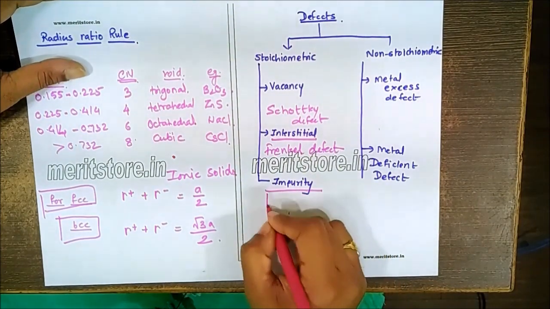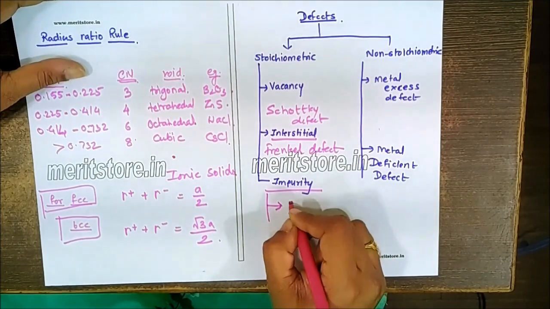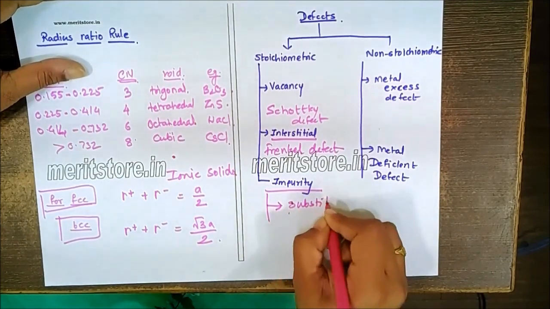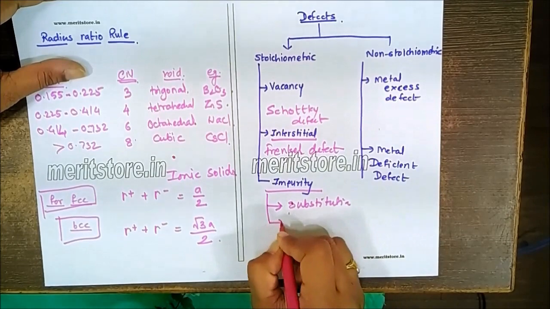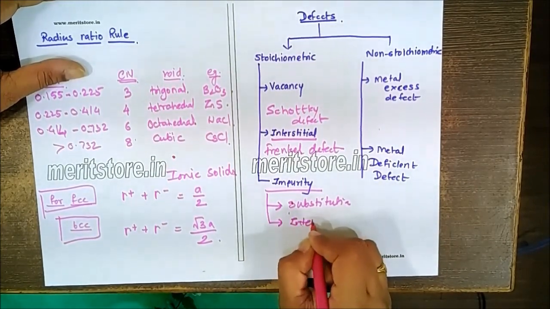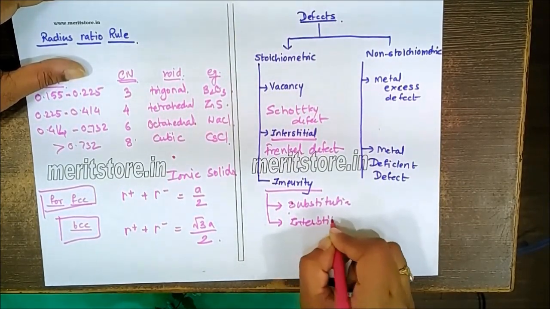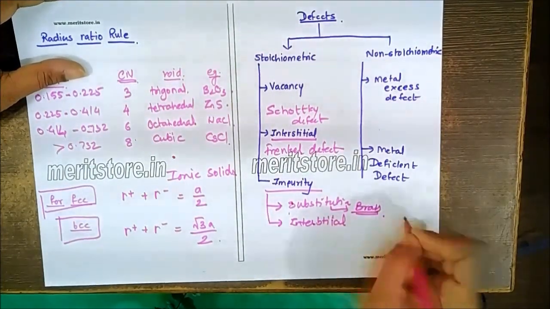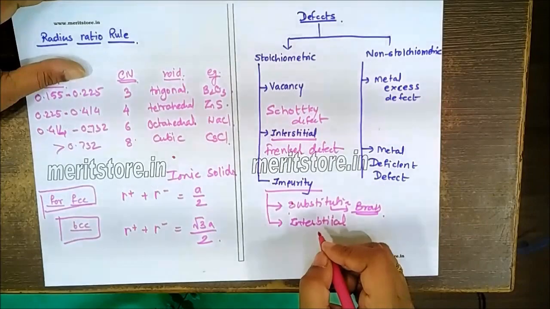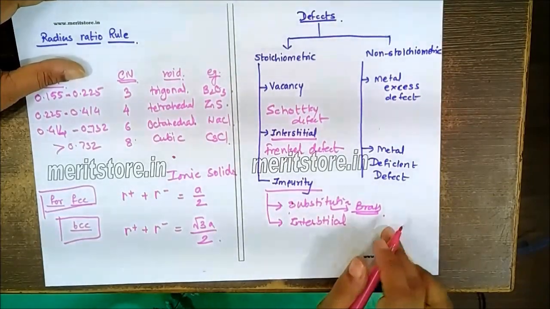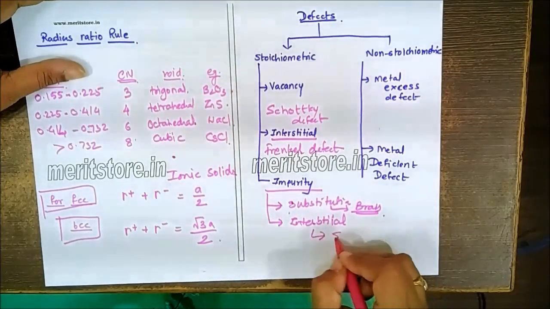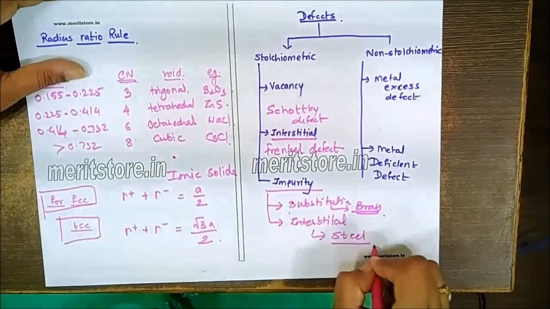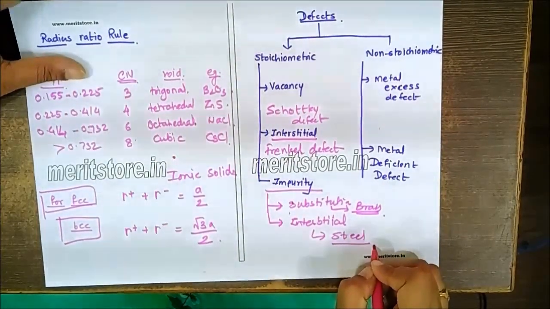Now, if the impurity substitutes the original position, we call it substitution impurity defect. And if it goes into the interstitial space, we call it interstitial impurity defect. In case of substitution defect, we have an example of brass, where the copper metal is substituted by the zinc metal. While in case of interstitial, we have the example of steel, where the interstitial spaces of the iron are occupied by the carbon.